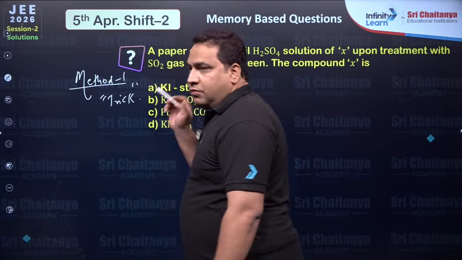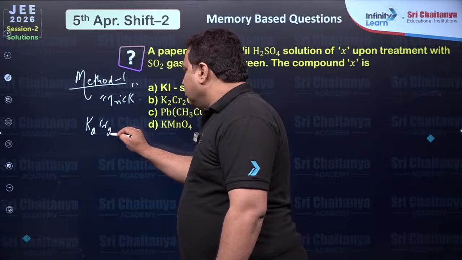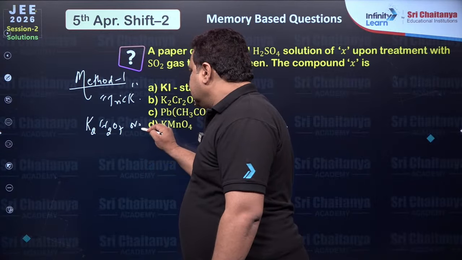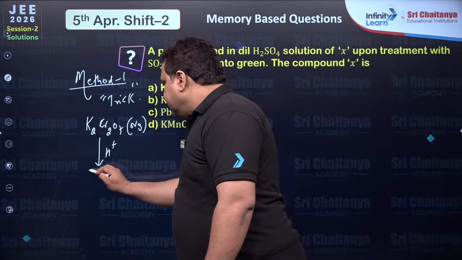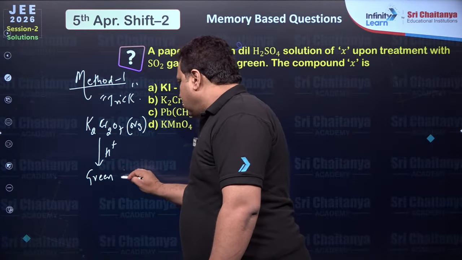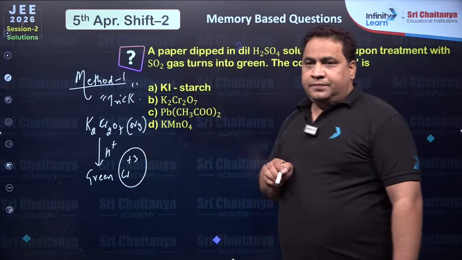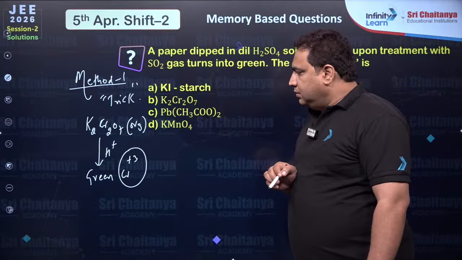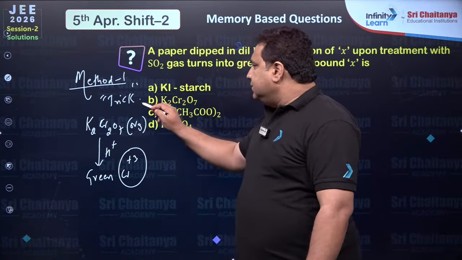Potassium dichromate, everybody should know, is orange. And in acidic medium, it is green because of the formation of chromium plus 3 ions. Agree everyone? Okay, very good, Shalini Verma. Everybody understood method 1? So directly the answer is B.